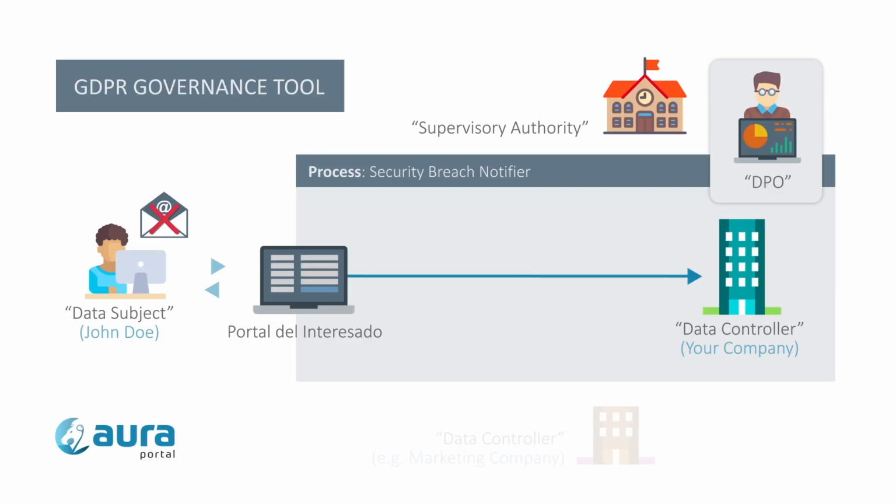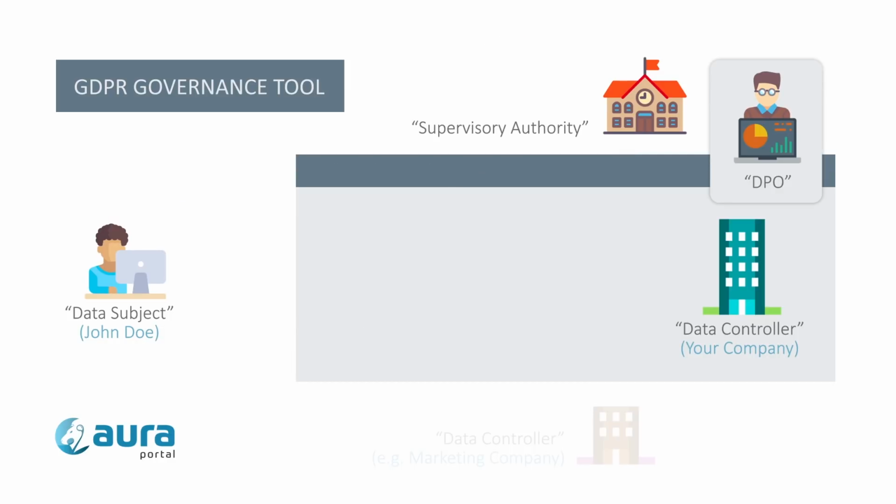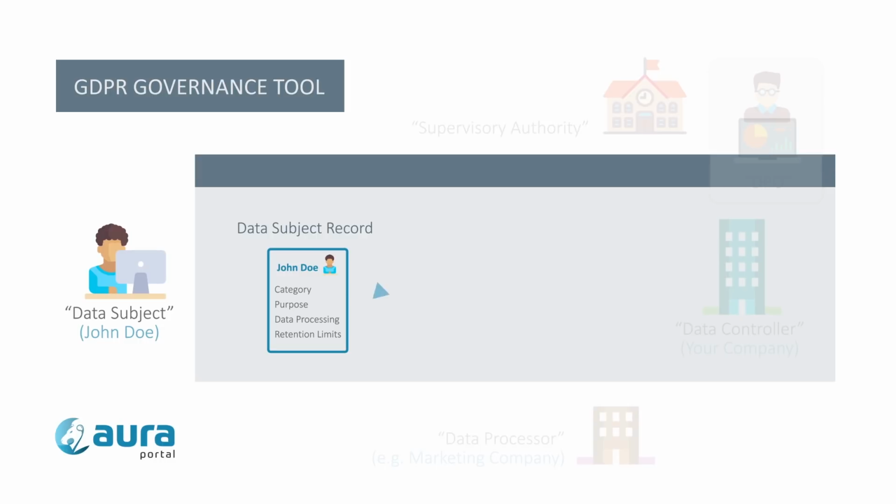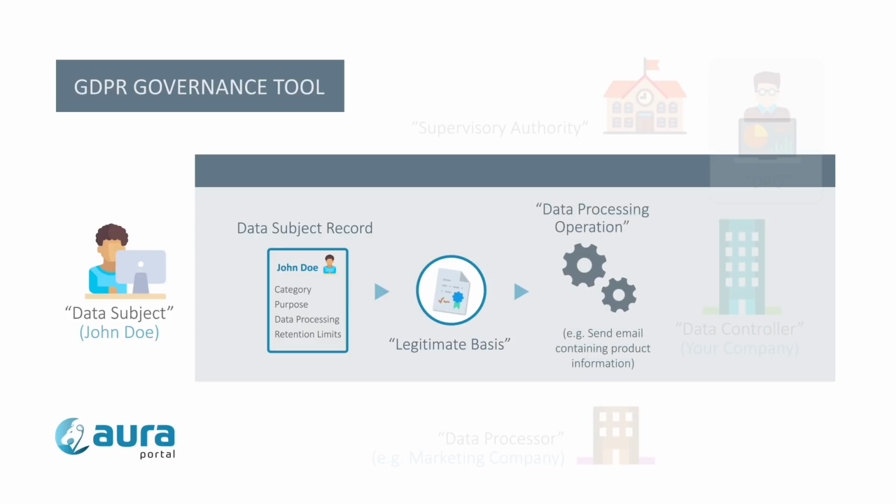Then the DPO, or the person responsible for the company's personal data protection, checks the data subject's record and consent documents in the GDPR governance tool. If everything is in order, the data subject is notified. If it is indeed a security breach, the incident and the measures adopted, if any, are communicated to the data subject and to the supervisory authority within the 72-hour deadline, as established by law. Thanks to the GDPR governance tool, the legitimate basis for processing personal data can be consulted in the data subject's record, and each legitimate basis authorizes the data controller to include their personal data in the corresponding data processing operations.